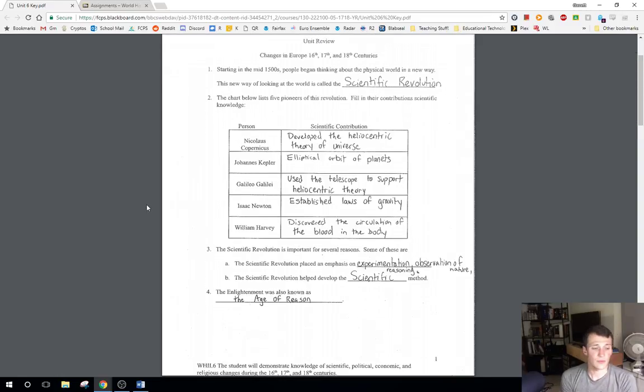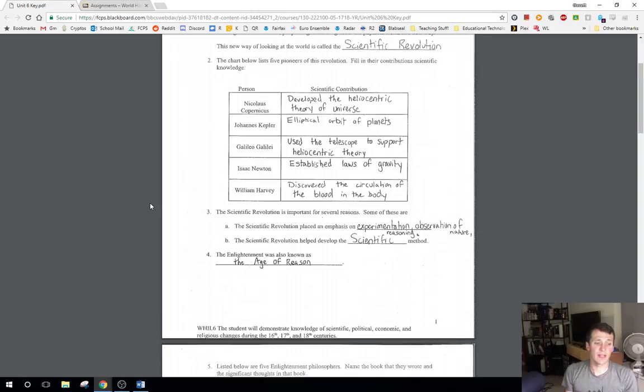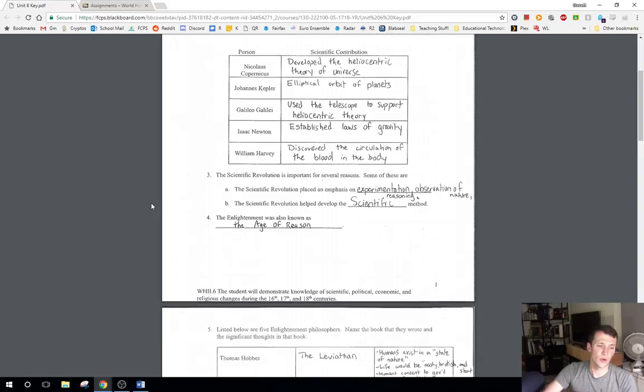So the scientific revolution, right, is going to be based off of experimentation and observations, right? It's using those observations and experimentation to draw conclusions based off of evidence, right? That's the whole idea of the scientific method. You're using reasoning and logic to come to conclusions after testing hypotheses with your observations and all of that good stuff, right? So, in other words, the Enlightenment. So that's a brief, quick rundown about the scientific revolution, and you don't really need to know much more than that.